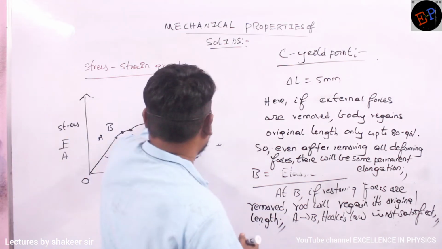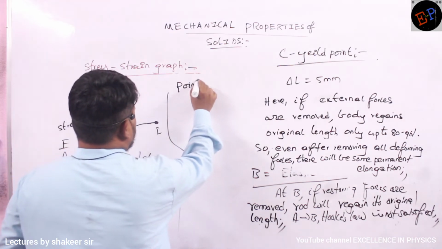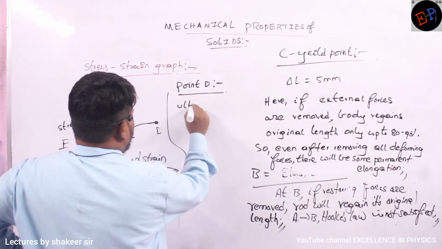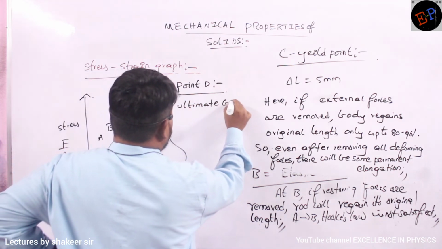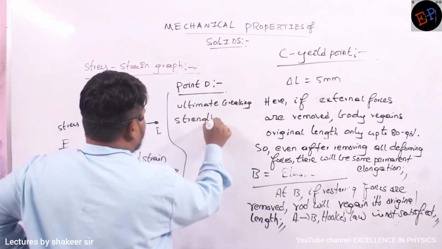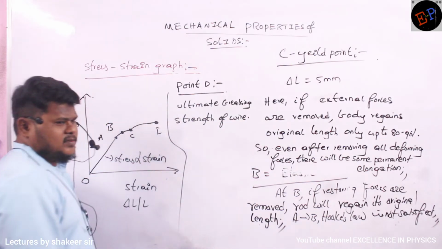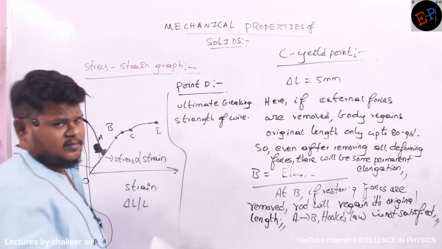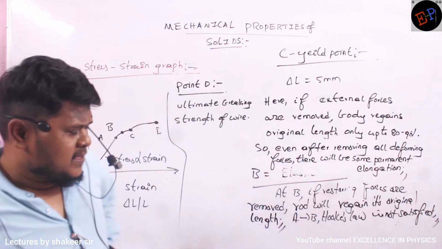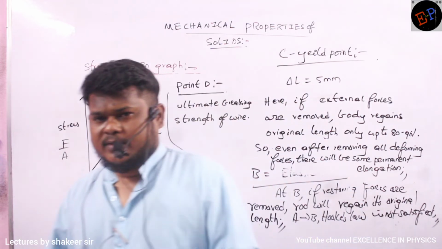Shall I write here? Point D. So what is meant by point D? It is called the ultimate breaking strength of wire or rod. Okay, ma? Is it clear? It means it is the maximum weight a wire or a rod can bear. After that, it will break down. Clear, nama? So questions will be asked on these 4 points, ma. So be careful. Make a note up to here.